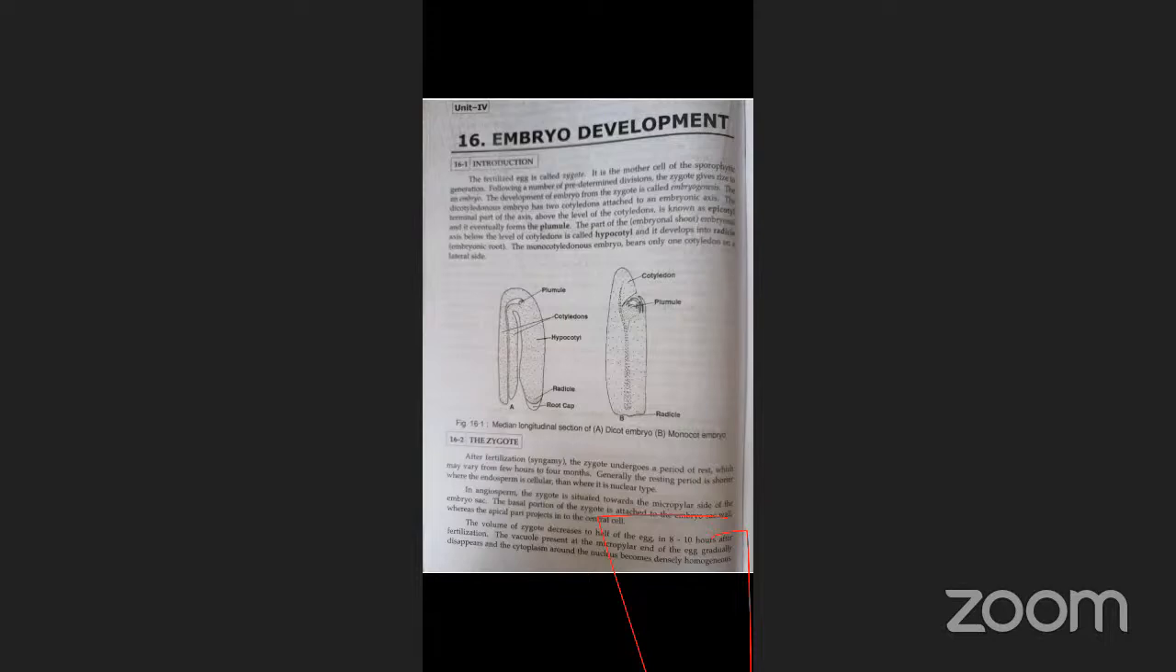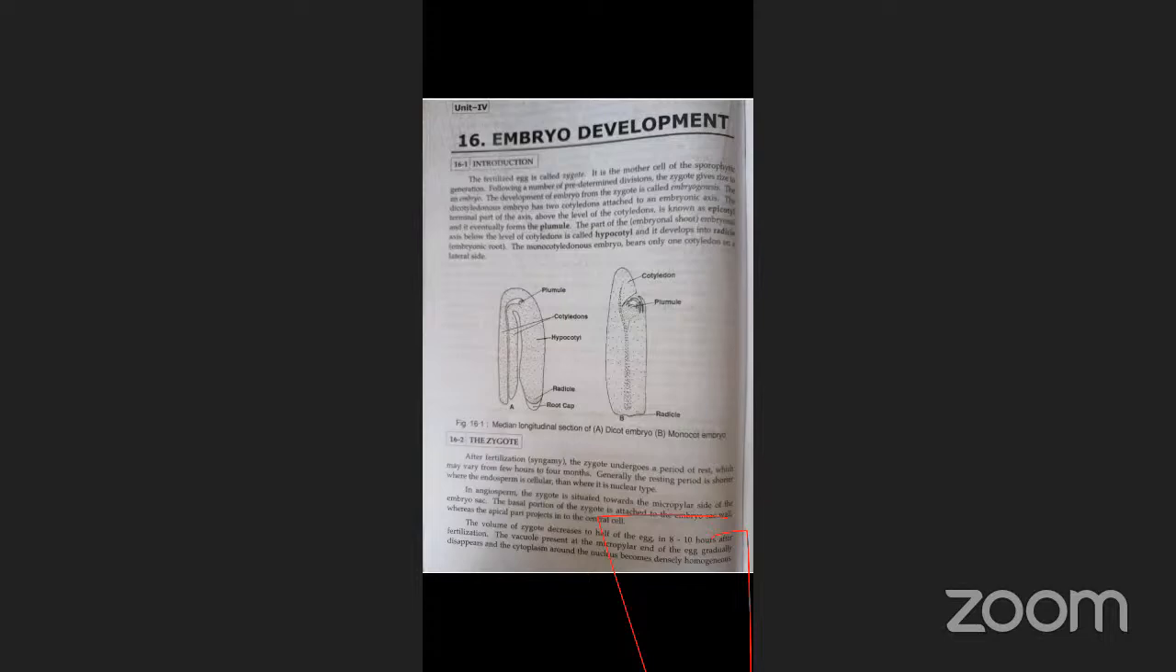The development of embryo from the zygote. This process is called embryogenesis. So here, dicotyledon embryo, monocotyledon embryo. The development of embryo from the zygote is called embryogenesis.